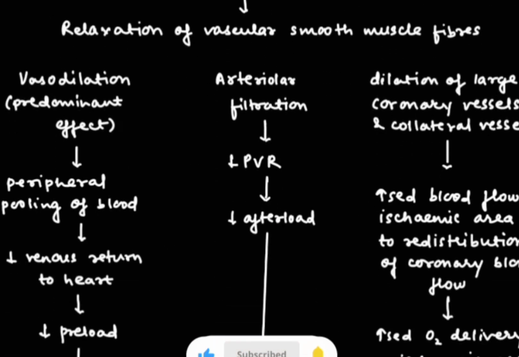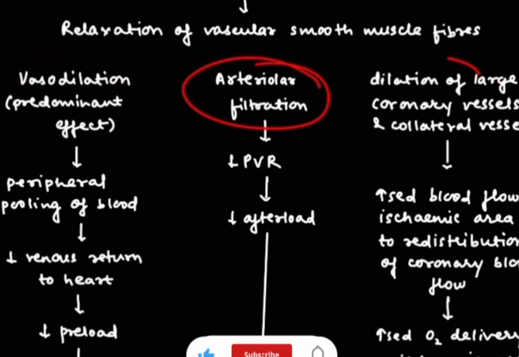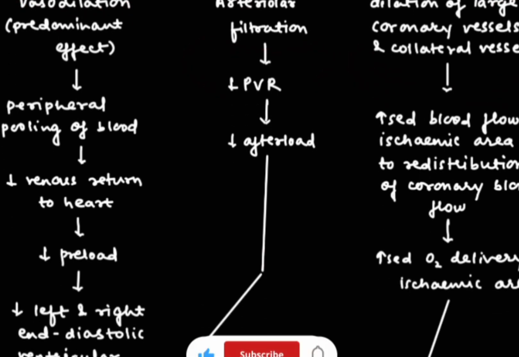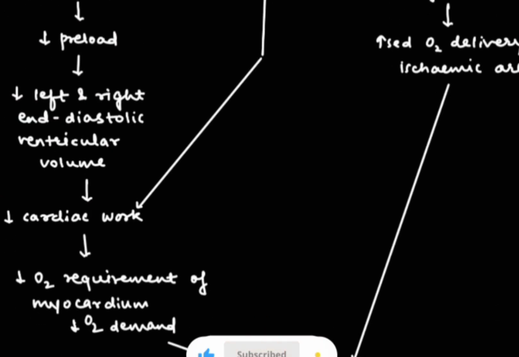Now after this there will be vasodilation, arterial dilation and dilation of large coronary vessels and collateral vessels. In vasodilation, that is the predominant effect, so there will be peripheral pooling of blood. Due to pooling of blood there will be decreased venous return to the heart, and if venous return is decreased then preload also will get decreased, and if preload is decreased then the left and right end systolic ventricular volume will also get decreased.